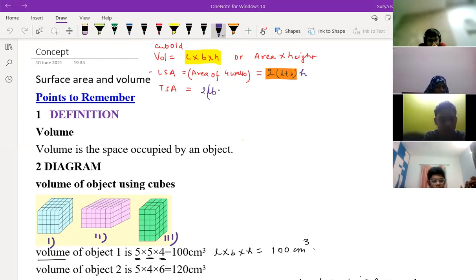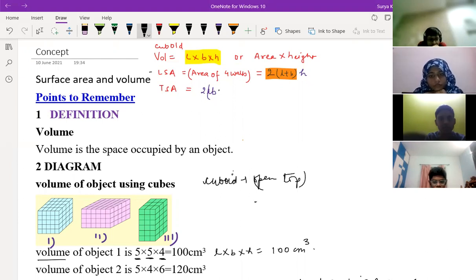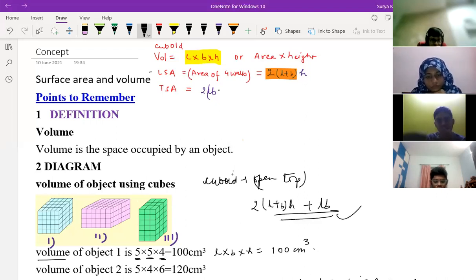Okay, fine. Okay, so now you can see the screen. Yes, sir, we can see. For a cuboid open on top, the answer will be 2 into (L plus B) into H plus LB. Everyone has done it correctly, except one or a few people, I think one child.